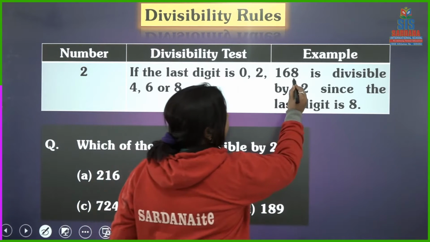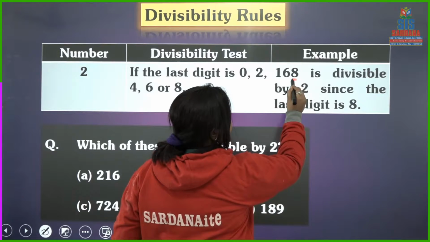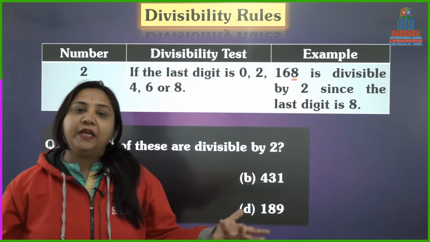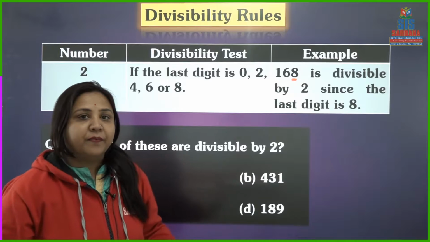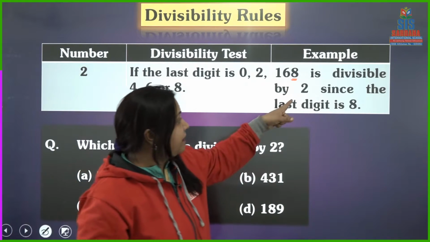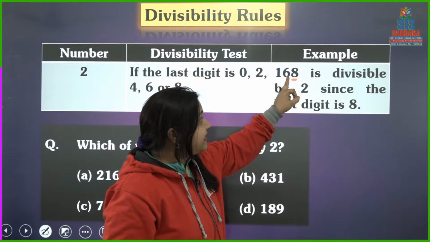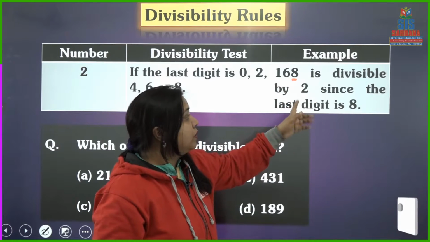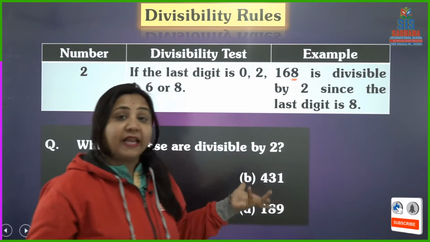So here we have 8. Without doing the actual division, I got that the last digit is 8, which means this number is divisible by 2. 168 is divisible by 2 since the last digit is 8.